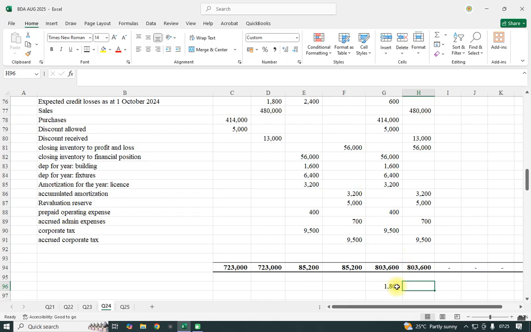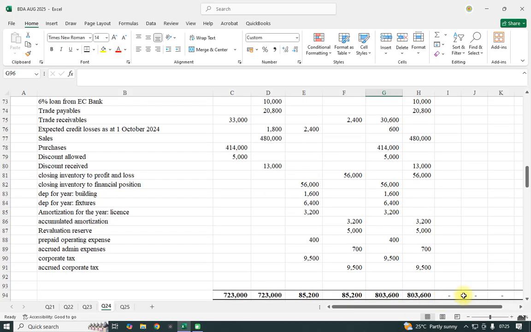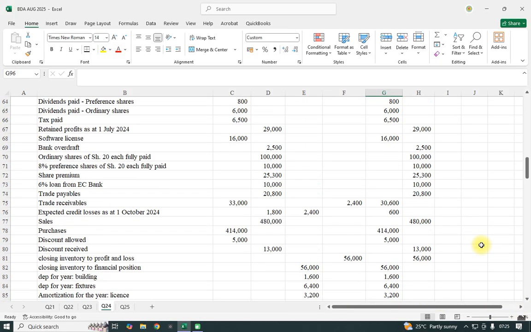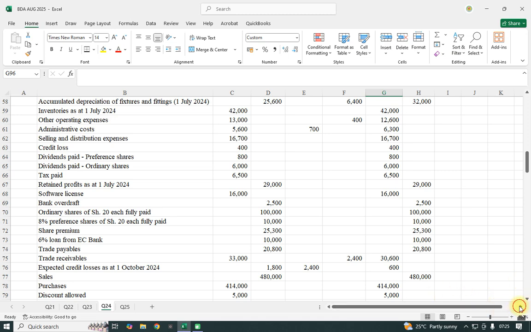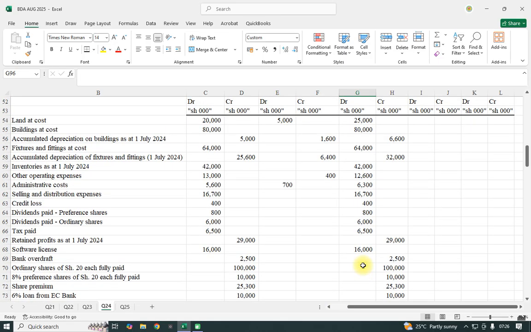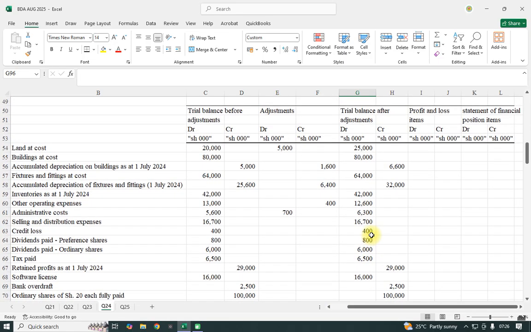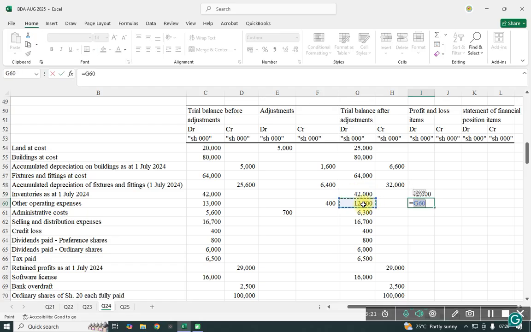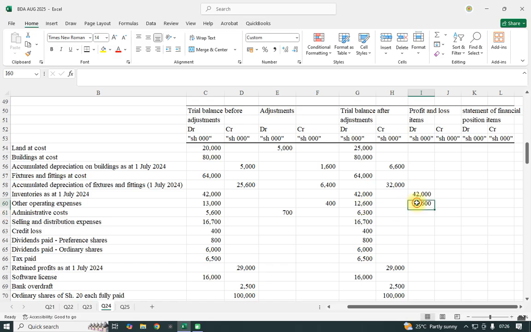That way, the 600, which will be the difference, we shall take directly to the statement of profit or loss. So we go to the statement now of profit or loss. And for the statement of profit or loss, we just need to take the items that we are supposed to have there. The first item is the opening inventory. Here, opening is normally debited. Then we have operating expense is debited. Admin, all these expenses up to the tax.